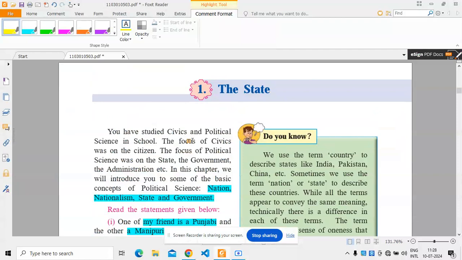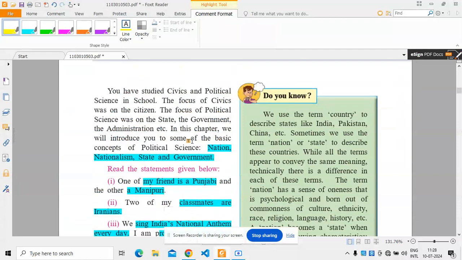Today we'll discuss the first chapter, the state. In this first chapter, we'll discuss the basic concepts of political science: nation, nationalism, state, and government. We already know that political science mainly deals with the state, government, and administration part, whereas civics deals with the citizen part. So in this chapter, we'll discuss these four concepts.